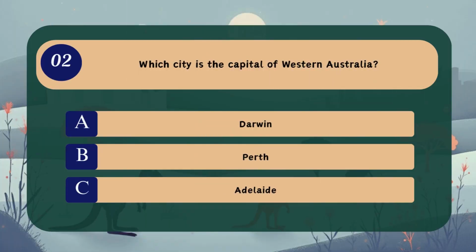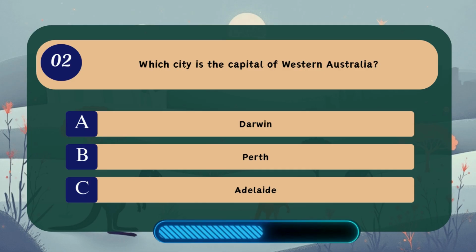Question 2. Which city is the capital of Western Australia? A. Darwin, B. Perth, C. Adelaide.